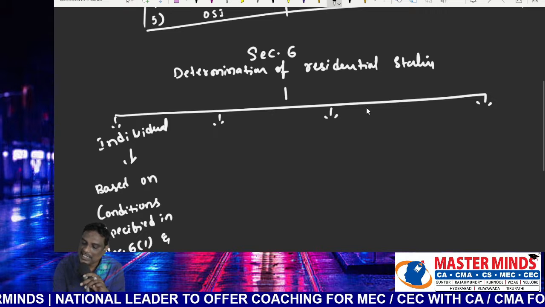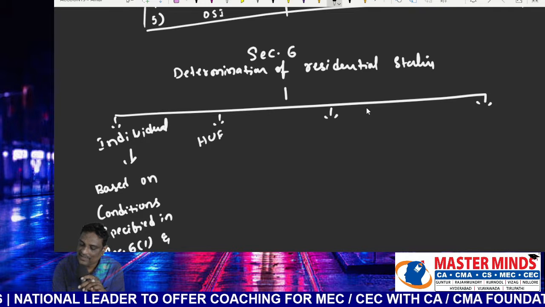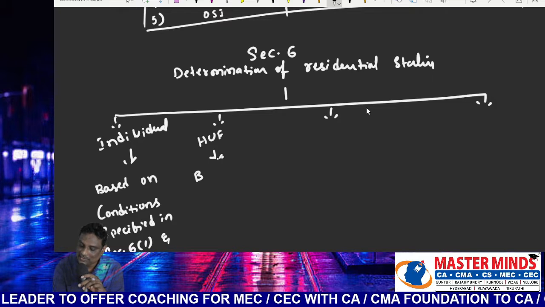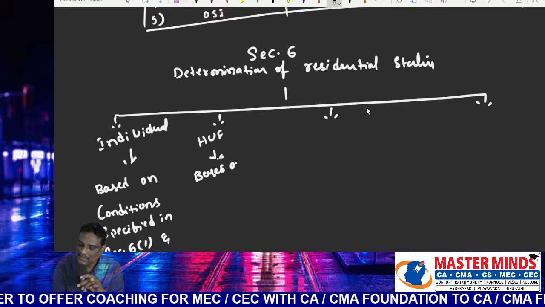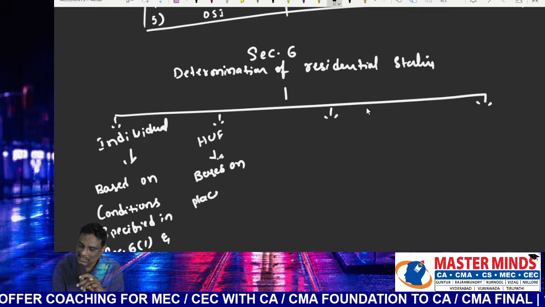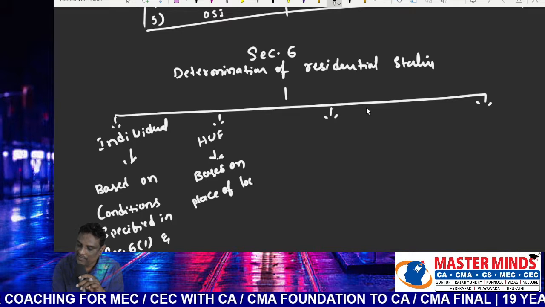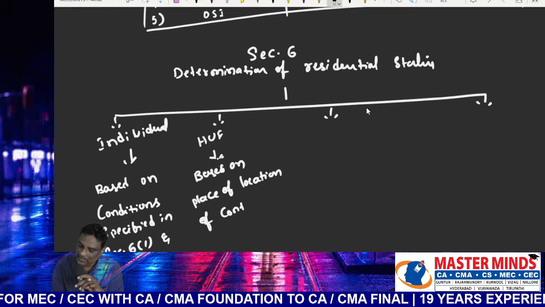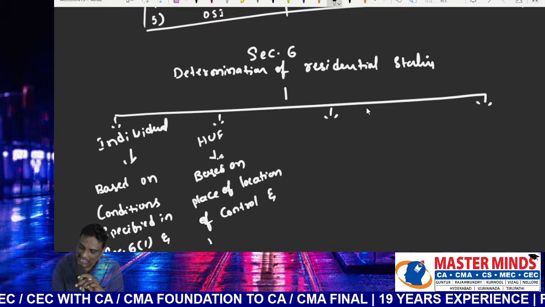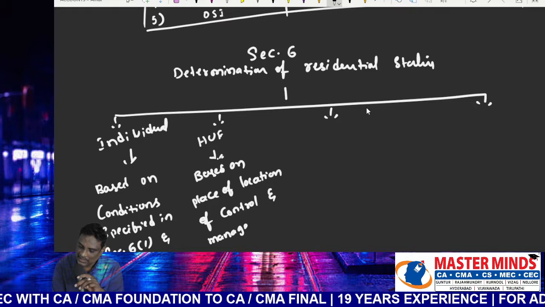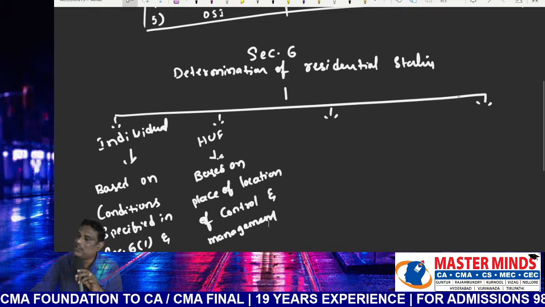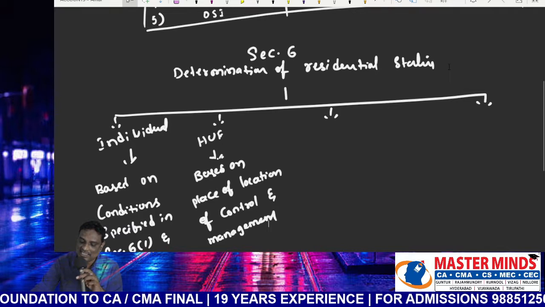Next, how to ascertain the residential status of HUF? Based on the place of location of control and management. If control and management is fully or partly located in India, then it will be treated as resident.